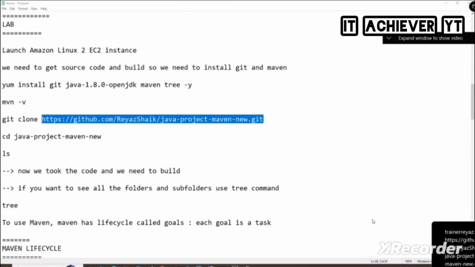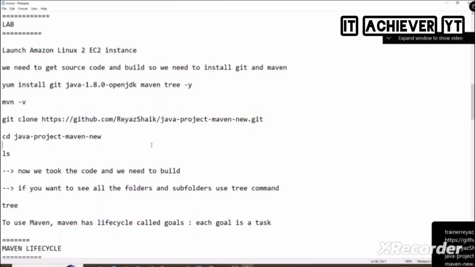So this is the URL. Hold on. Don't clone from my URL. You should have your own URL in your repository. You already forked it, so go inside the repository, go to code, and you'll get the HTTPS URL. There is no harm cloning from my repository because it is my public repository, but please clone it from your own repository because you already forked it. Got it?